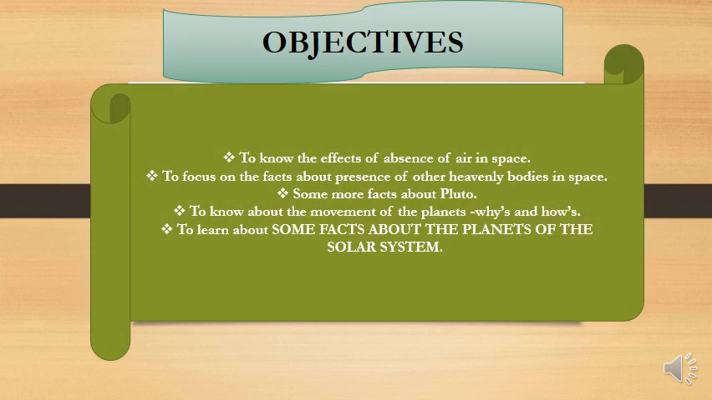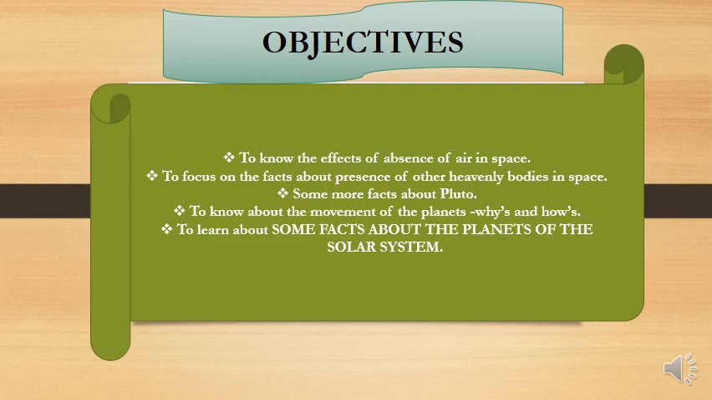We'll know the effects of the absence of air in space. How does the absence of air affect the movement of the heavenly bodies in space? We'll try to focus on the facts about the presence of other heavenly bodies in space. Other heavenly bodies means other than the stars and the planets: the moons, the dwarf planets, asteroids, etc. Some more facts about the dwarf planet Pluto.